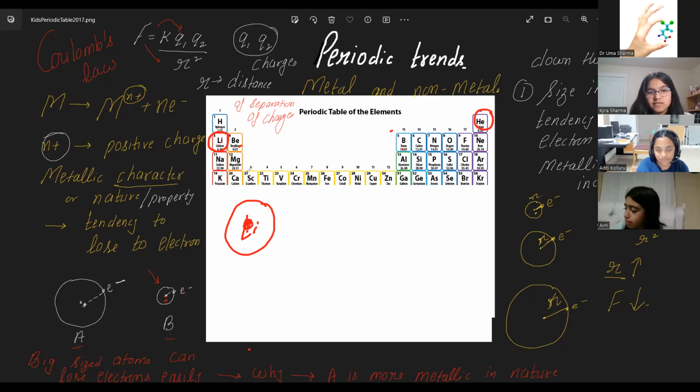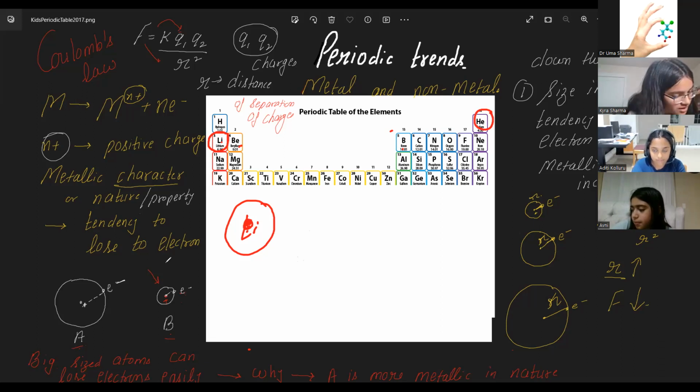So the protons are changing. As the protons are changing, what is happening to the attraction? It's increasing. The electrons are going closer to the nucleus, so the distance between them is decreasing, more attraction. The size is getting smaller. Yes, smaller. Please write down.